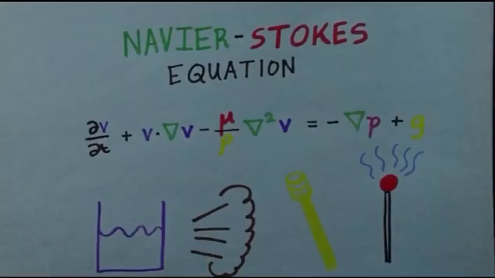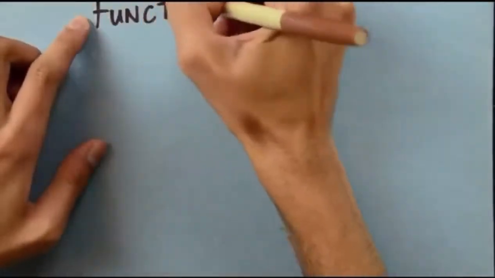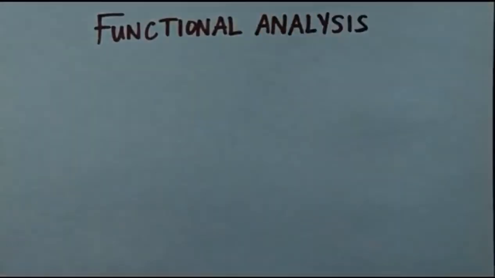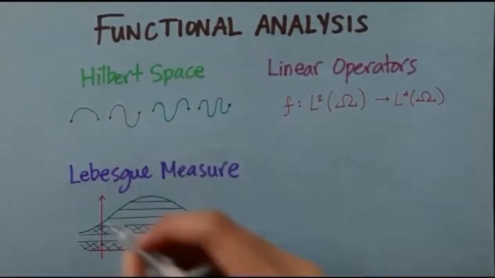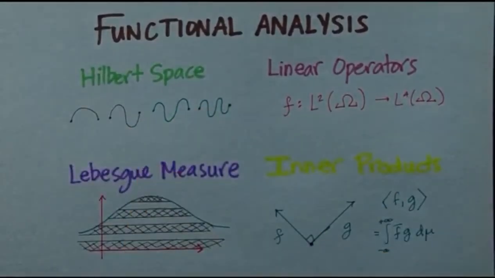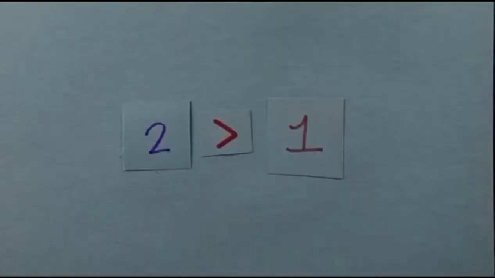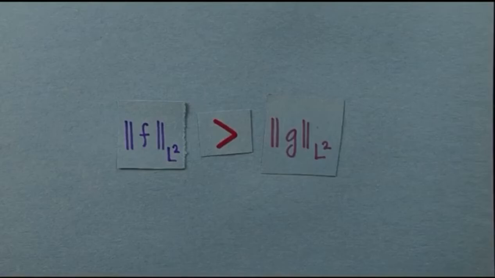But this only deals with some special cases. We eventually have to confront the monster. The main strategy people are using to do this is a branch of math called functional analysis. Here you study Hilbert spaces, linear operators, Lebesgue measure, inner products, the whole deal. These tools allow you to compare functions with other functions. For example, we know what it means for a number to be bigger than another number, but what does it mean for a function to be bigger than another function?